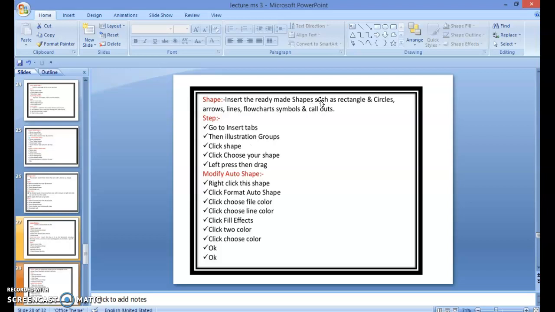Then shape. Insert ready-made shapes such as rectangles, circles, arrows, lines, flowcharts, symbols and callouts. First of all, go to Insert tab, then Illustrations group, click Shape, left press and drag. Modify auto shape: right click the shape, click Format auto shape, choose fill color, choose line color, then click OK.